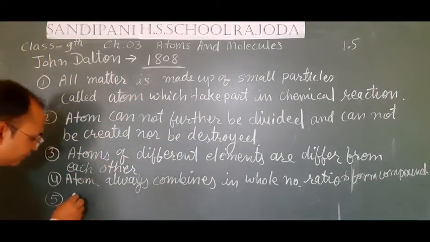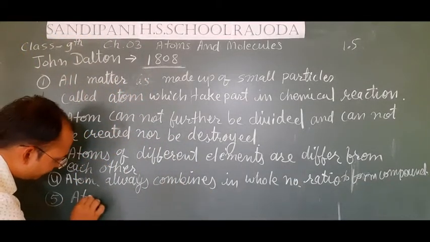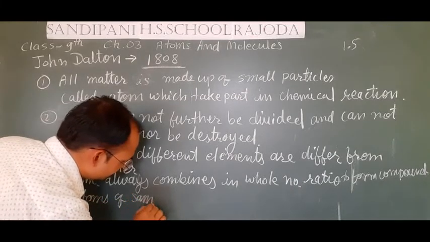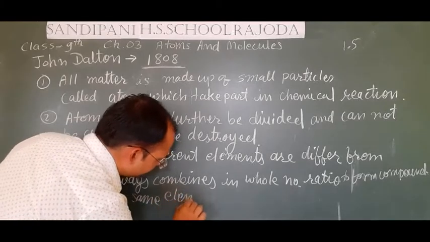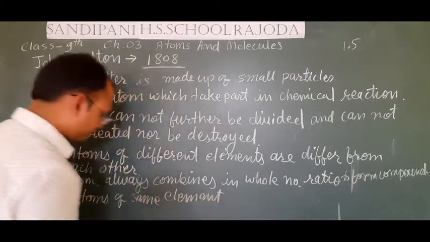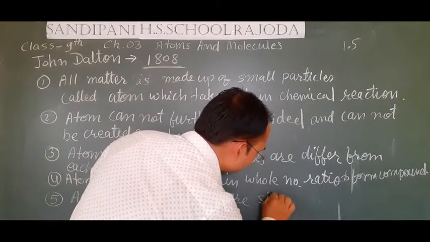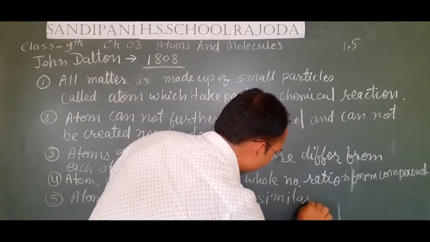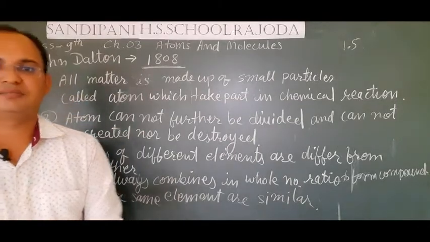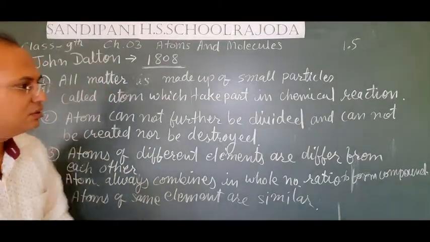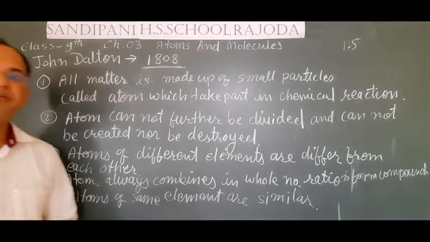So the fifth point is atoms of the same element are similar in nature. They are similar to each other. These are the five postulates of Dalton's atomic theory.